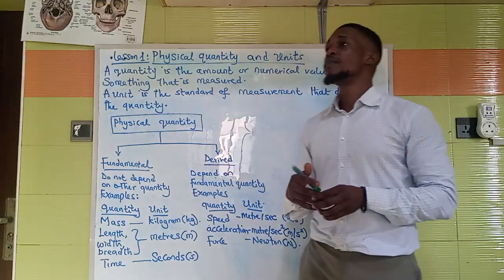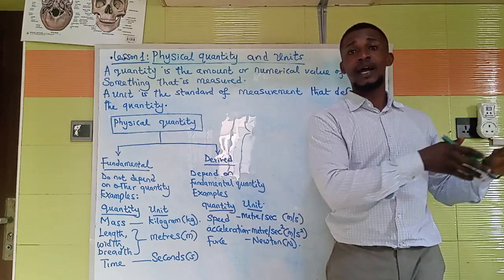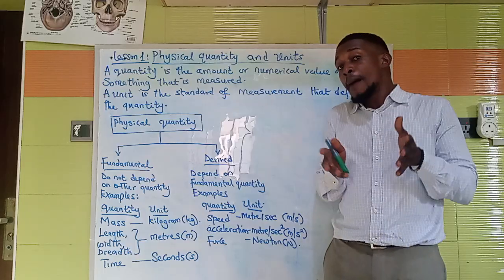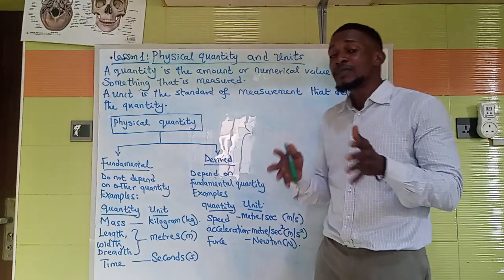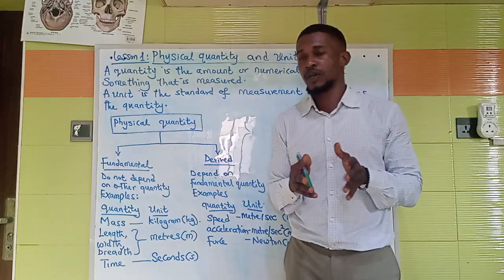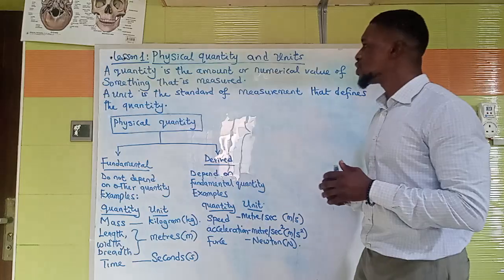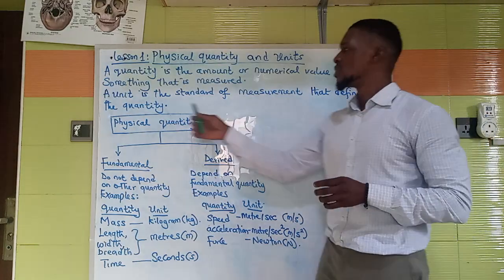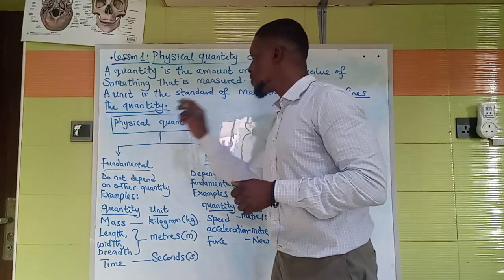Alright, so imagine I tell you, okay, go to the tap and get me water. The first thing that will come to your mind is what quantity, what amount of water, okay? Because it is something that can be measured. So in physics, anything that can be measured is a quantity. So that is what quantity is. Now, what is a unit? A unit is the standard of measurement that defines the quantity. So the unit defines the quantity.